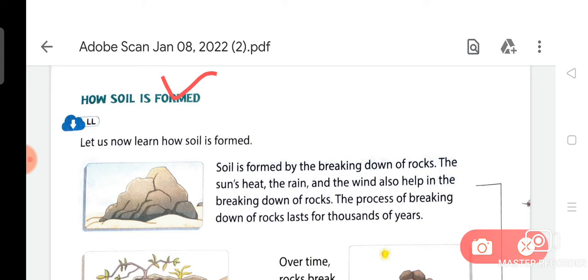Soil is formed by the breaking down of the rocks. The sun's heat, the rain, and the wind also help in the breaking down of rocks. The process of breaking down of rocks lasts for thousands of years.